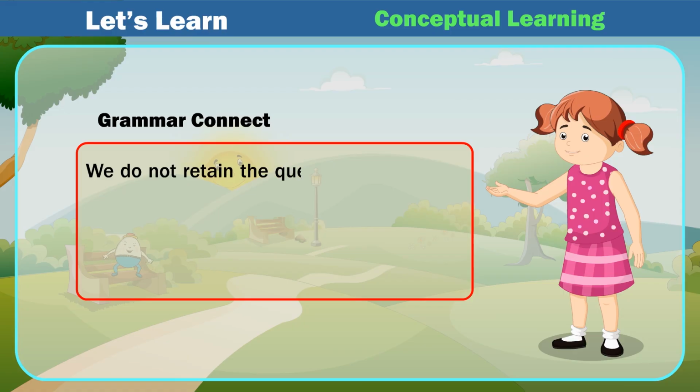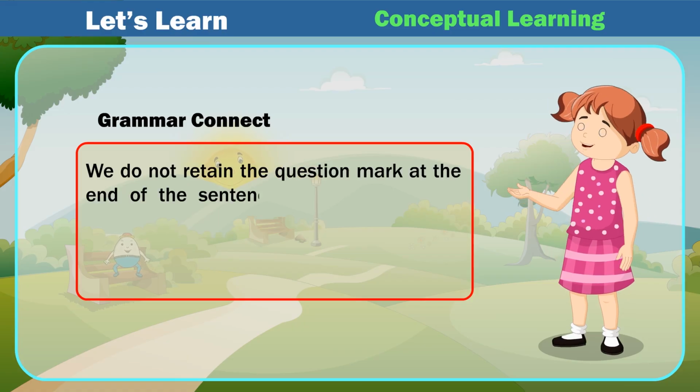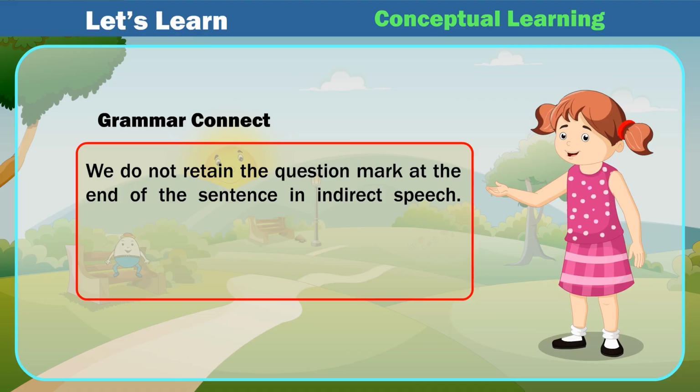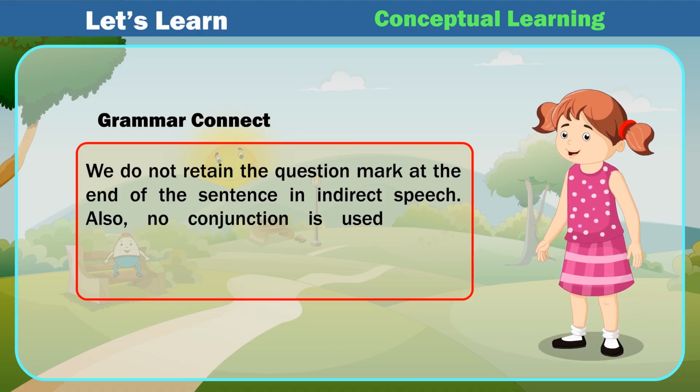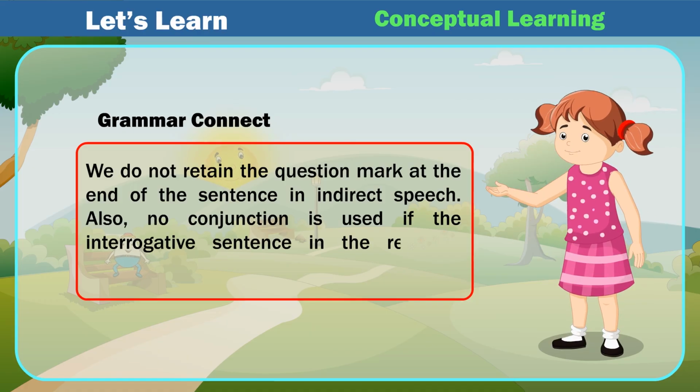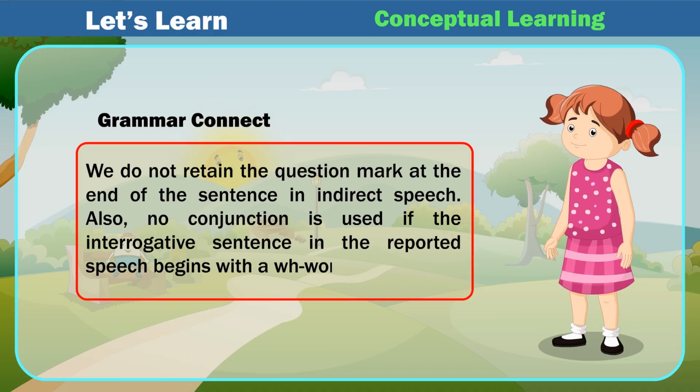Grammar Connect. We do not retain the question mark at the end of the sentence in indirect speech. Also, no conjunction is used if the interrogative sentence in the reported speech begins with a WH word.